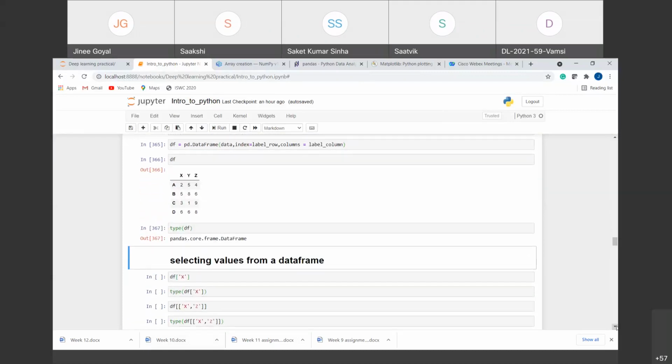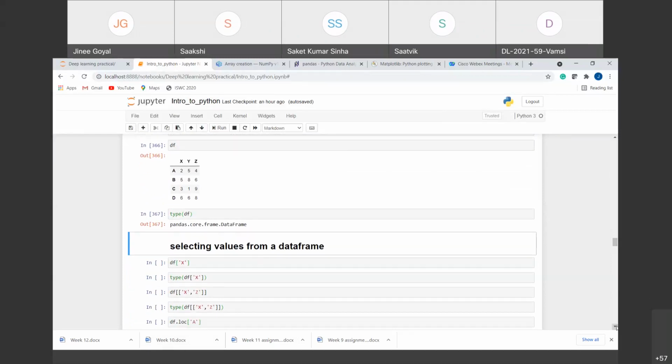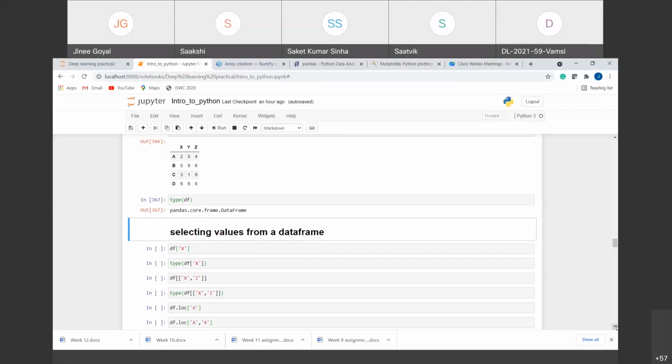Now we want to select the values out of a data frame similar to the way we selected the values from the 1D array, 2D array and series, right? So how can we select the values? You can see here the data frame. There are 3 columns, X, Y and Z. Suppose I want the X column out of it.